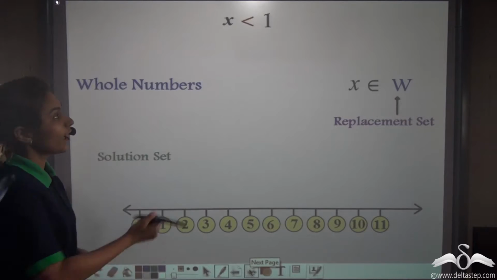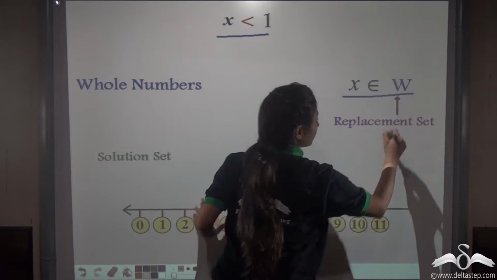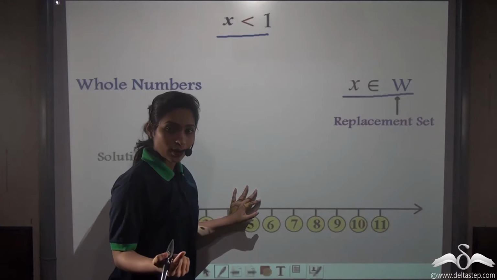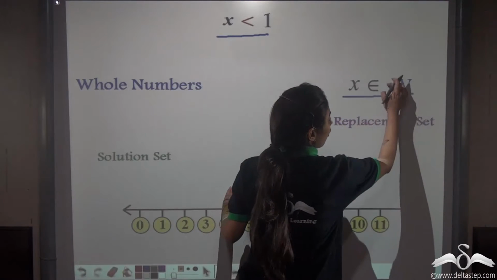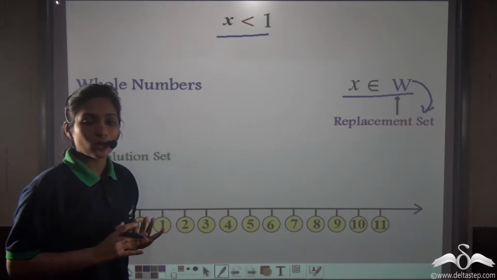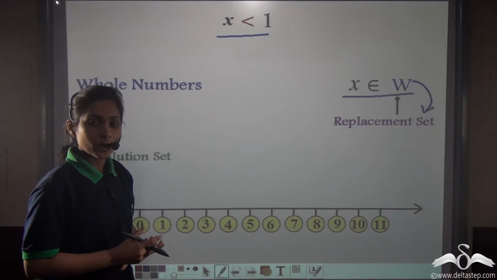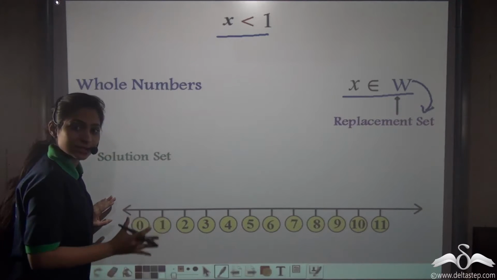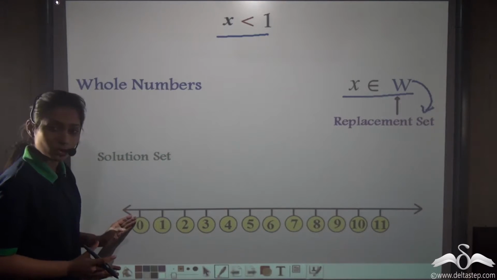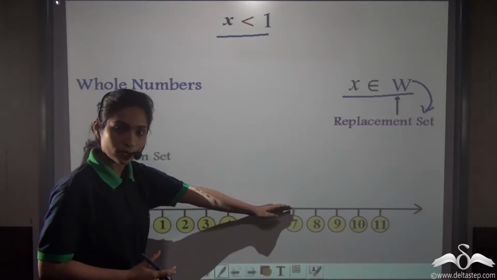Here we have x is less than 1 and x belongs to W. What is W? Whole numbers. So you can see here whole numbers is acting as our replacement set. So we will think only about the whole numbers while we are solving this linear inequation. So we have made the number line in such a way that it starts from 0, the least whole number we have: 0, 1, 2, 3, 4 and so on.